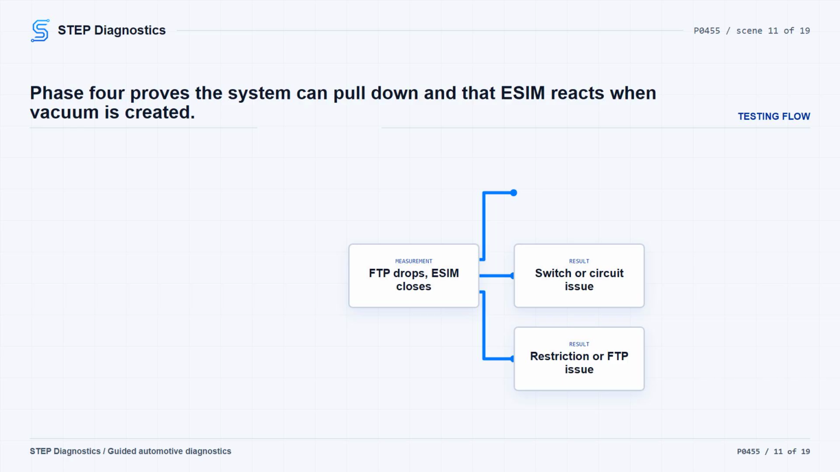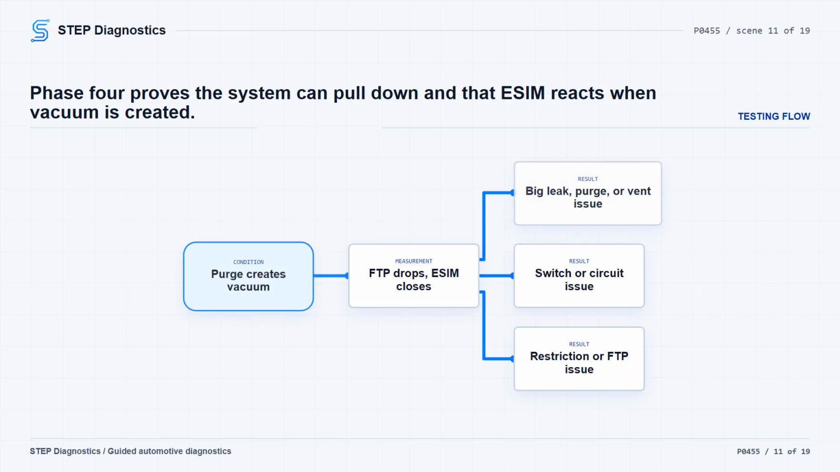Fuel tank pressure should drop quickly to approximately -600 Pa, and the ESIM switch should change to closed. If pressure drops but the ESIM does not close, look at the switch and its signal or ground circuit. If the ESIM closes but pressure barely changes, look for a restriction between the canister and FTP sensor or a stuck sensor, and verify the 5-volt supply before condemning the sensor.